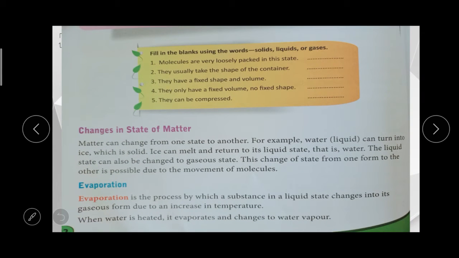There will be changes in the state of matter: solid changes into liquid, liquid changes into gas, gas changes into solid. Matter can be changed from one state to another. For example,